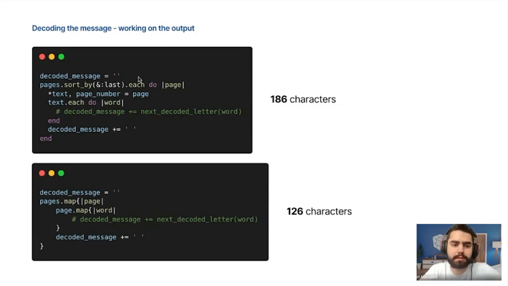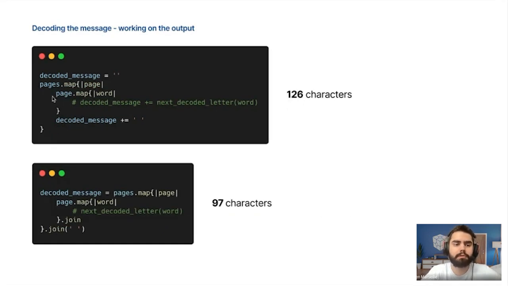First, we will replace each block with map because we will gain characters, and we will replace do and end with curly braces. In addition, by using map, it will allow us to return an array with the result of the code. So now we don't need the decoded message variable anymore.